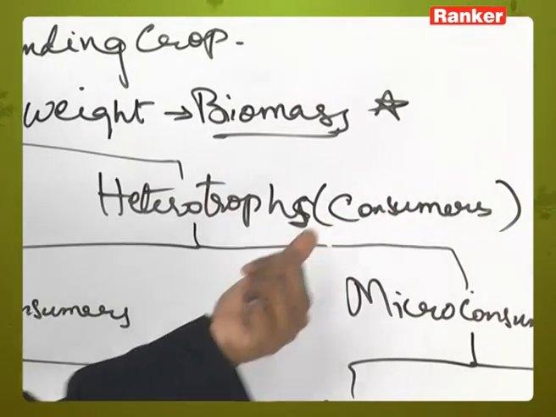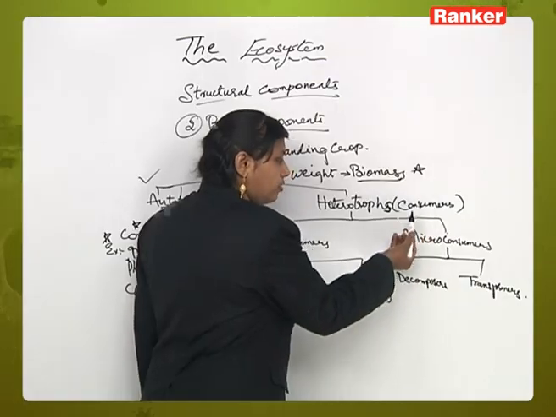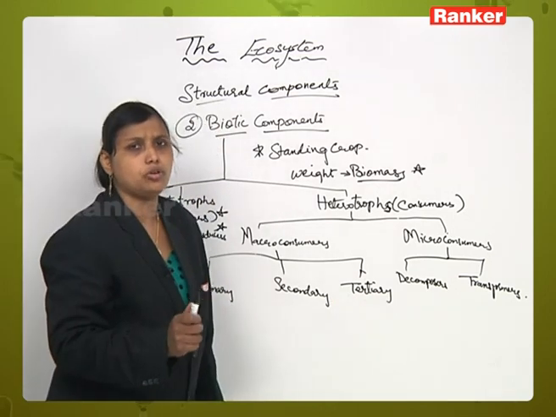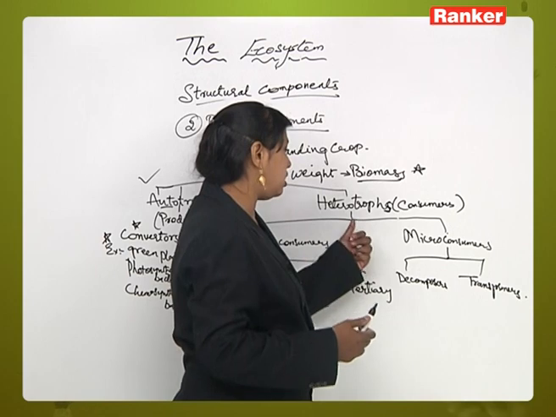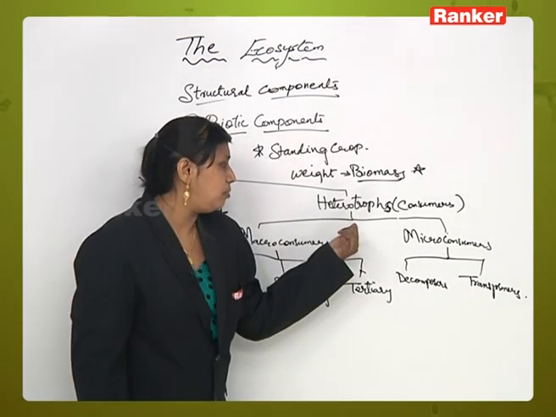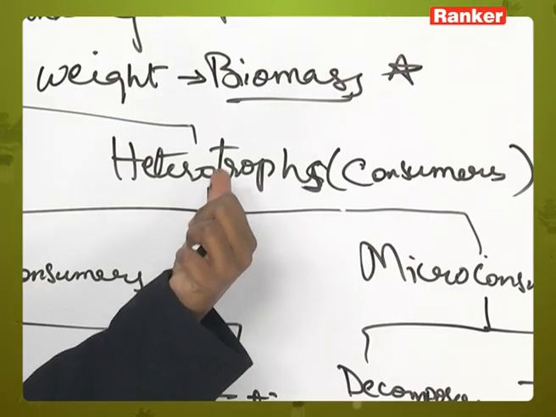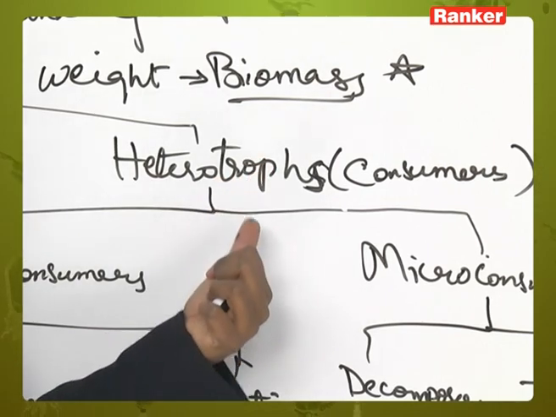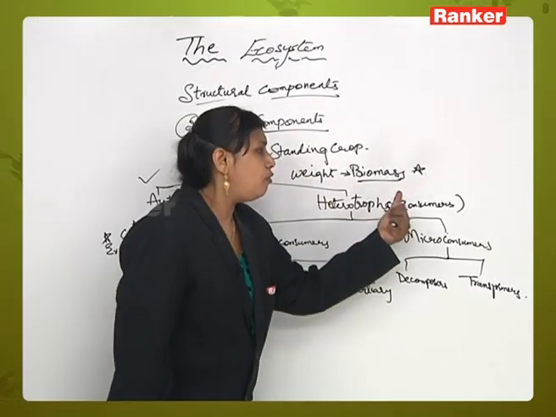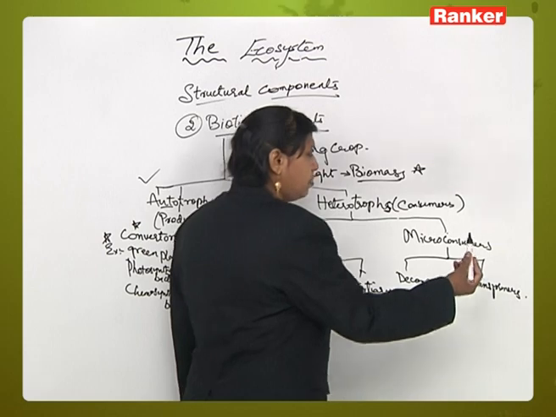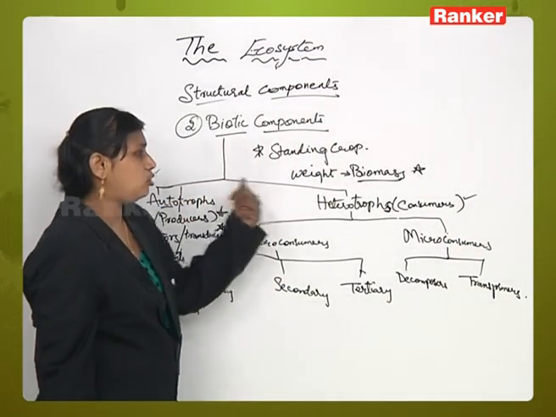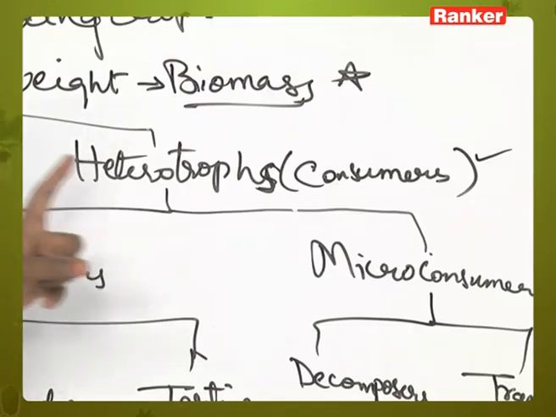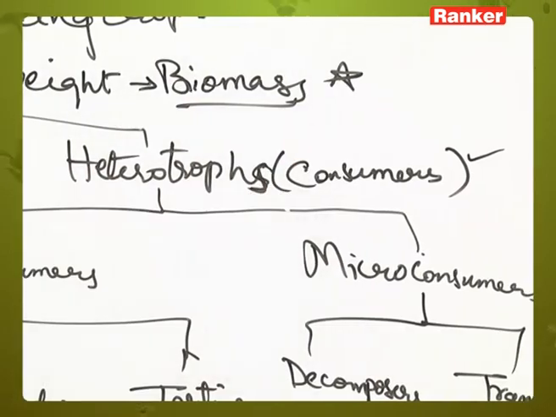Now, consumers are also called heterotrophs, the living organisms which do not have chlorophyll. The autotrophs are the organisms which have chlorophyll, but these are the organisms which do not. They must obtain their energy. They depend on green plants either directly or indirectly for the preparation of food material, and they utilize the matter built up by the producers or autotrophs. The examples for this will be herbivorous animals which are dependent on the plants.